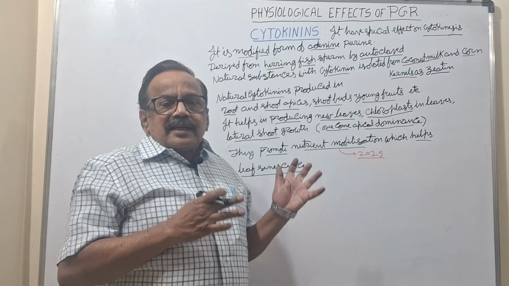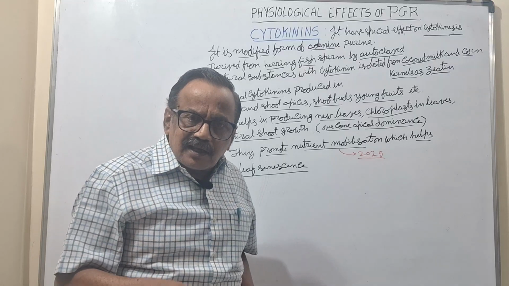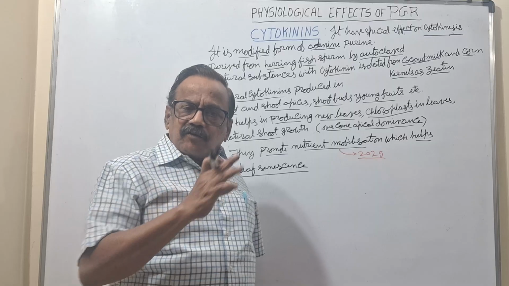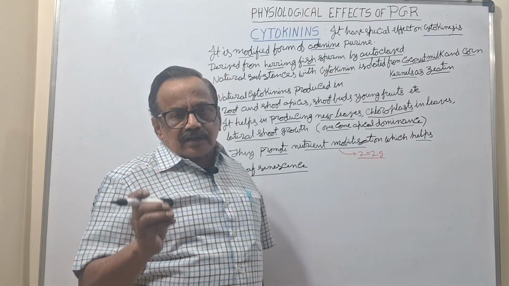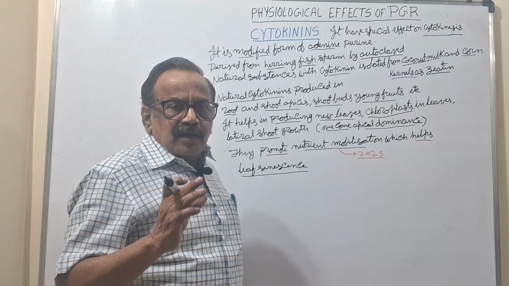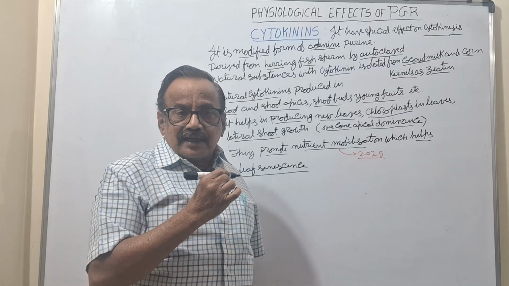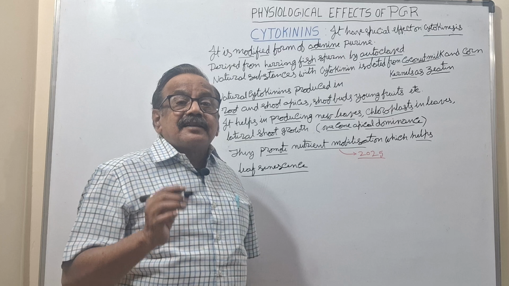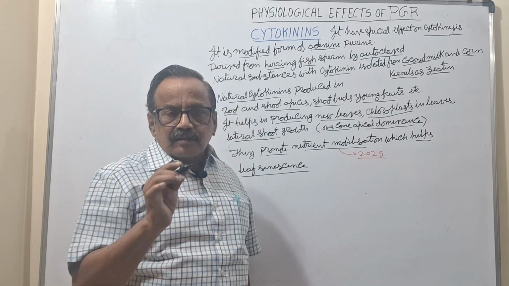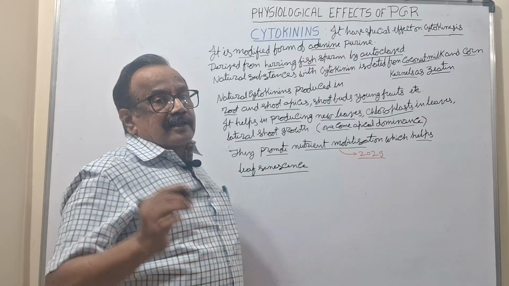What is the difference between kinetin and zeatin? Structurally there is some difference, but both are adenine attachments, N6 substituted amino purine. In the plant it is a little different in structure, but the working is the same. In the animal, the sperm kinetin we took is synthetic, because it is not directly used by animals, but in the plant it has a special effect in cytokinesis.